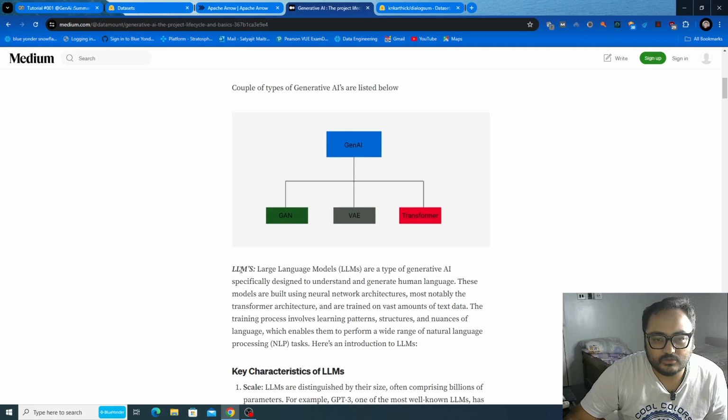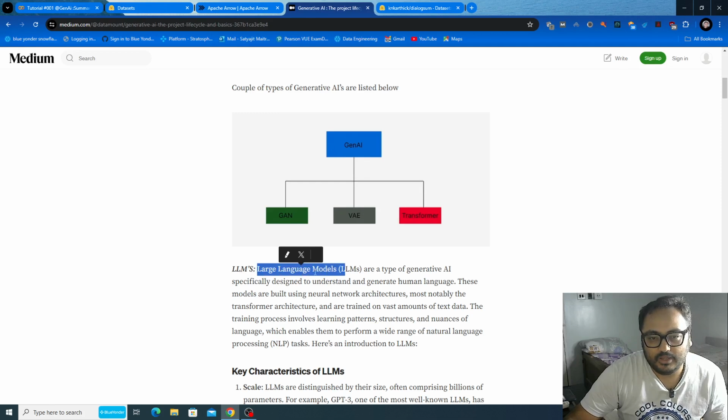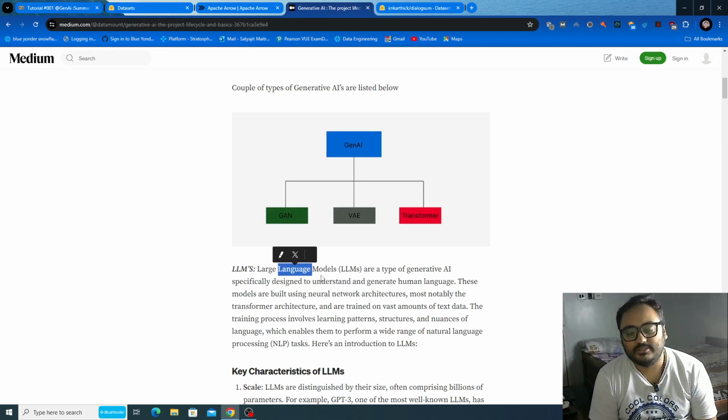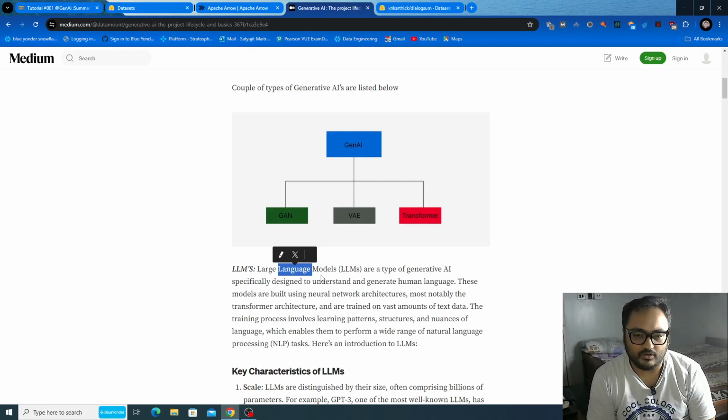So LLMs are nothing but large language models. Language models are models that have the capability of understanding the complexity of human spoken languages.